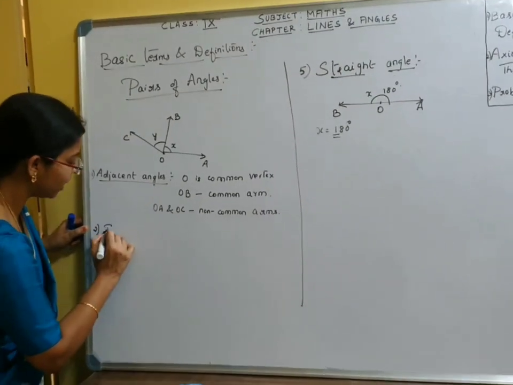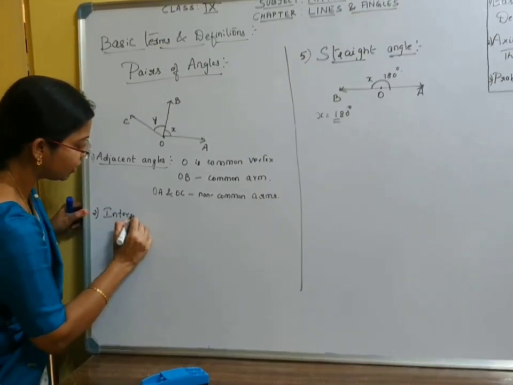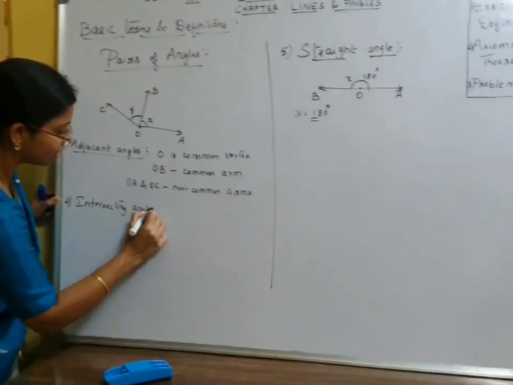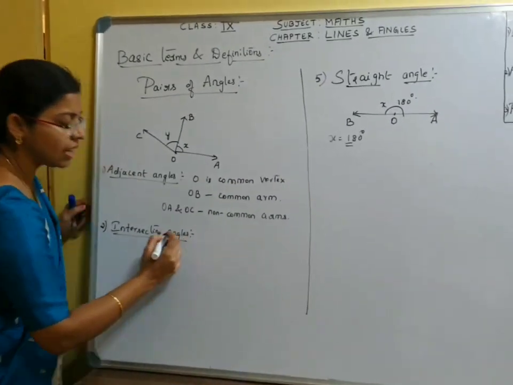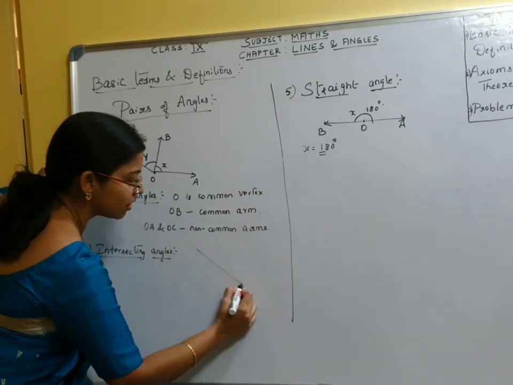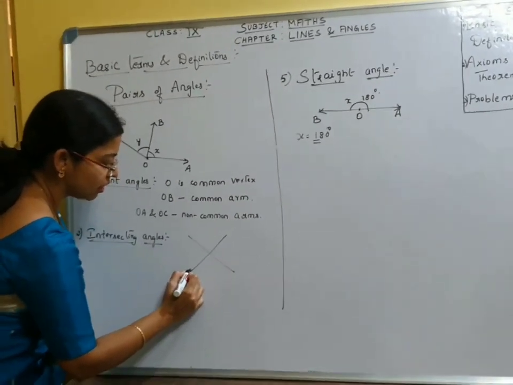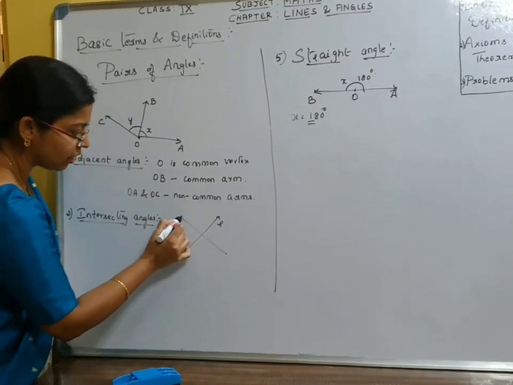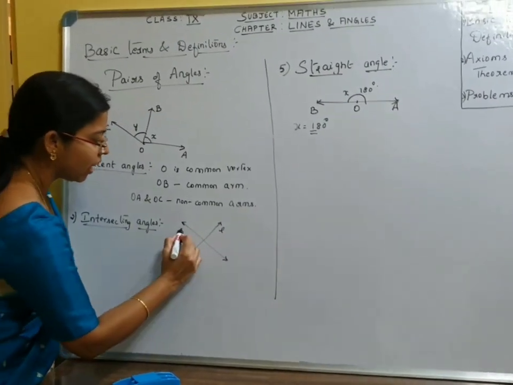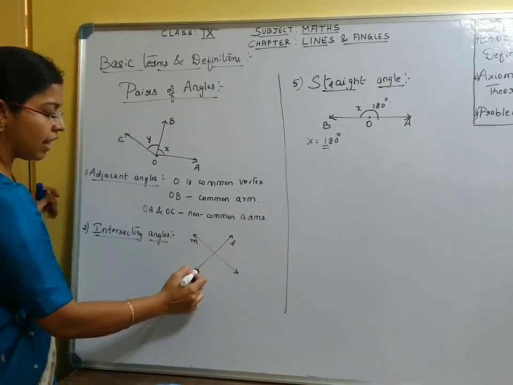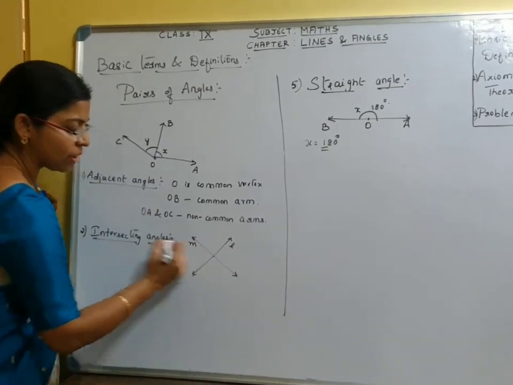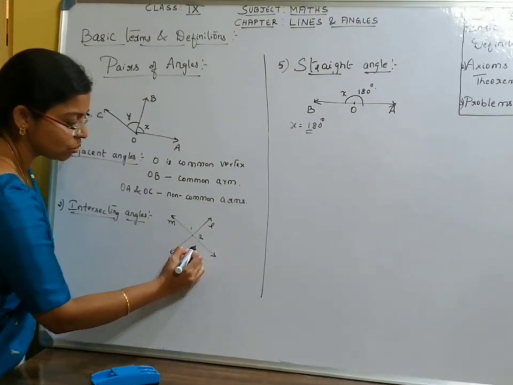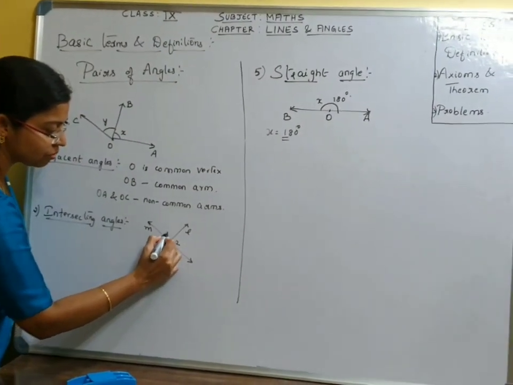We have also seen intersecting angles. When two lines intersect, I'll call this line L. This is another line M. When L and M intersect at a point, there are four angles formed: 1, 2, 3 and 4.